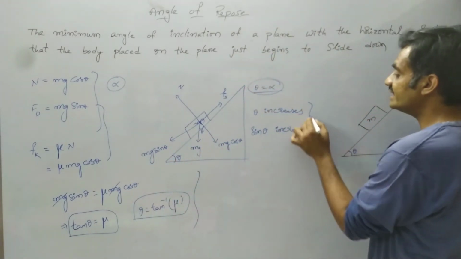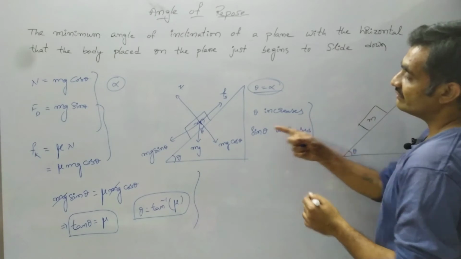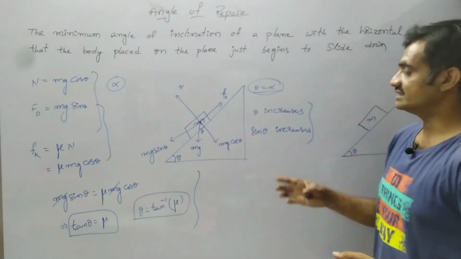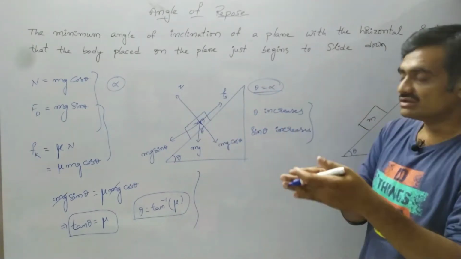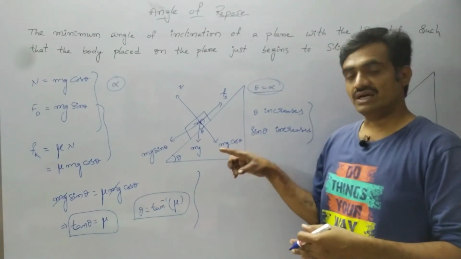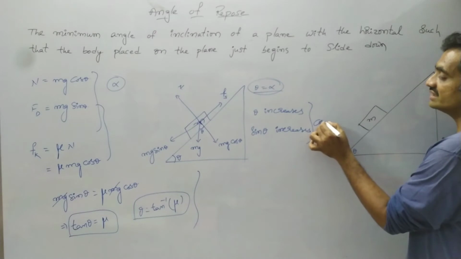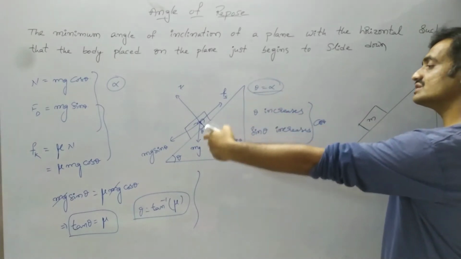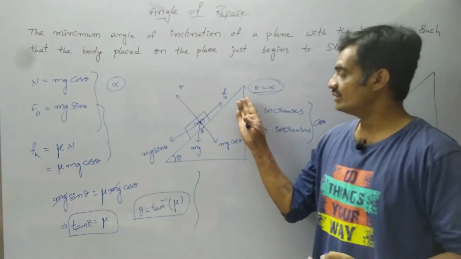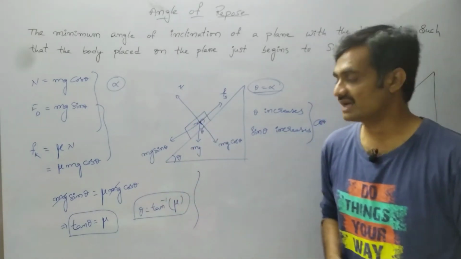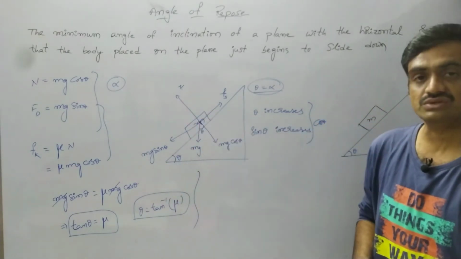Whereas as theta increases, the frictional force acting on the body decreases, because cos 0 is 1 whereas cos 90 is 0. So cos theta decreases, meaning the frictional force decreases and the body moves in the downward direction with a particular acceleration based on the driving force.